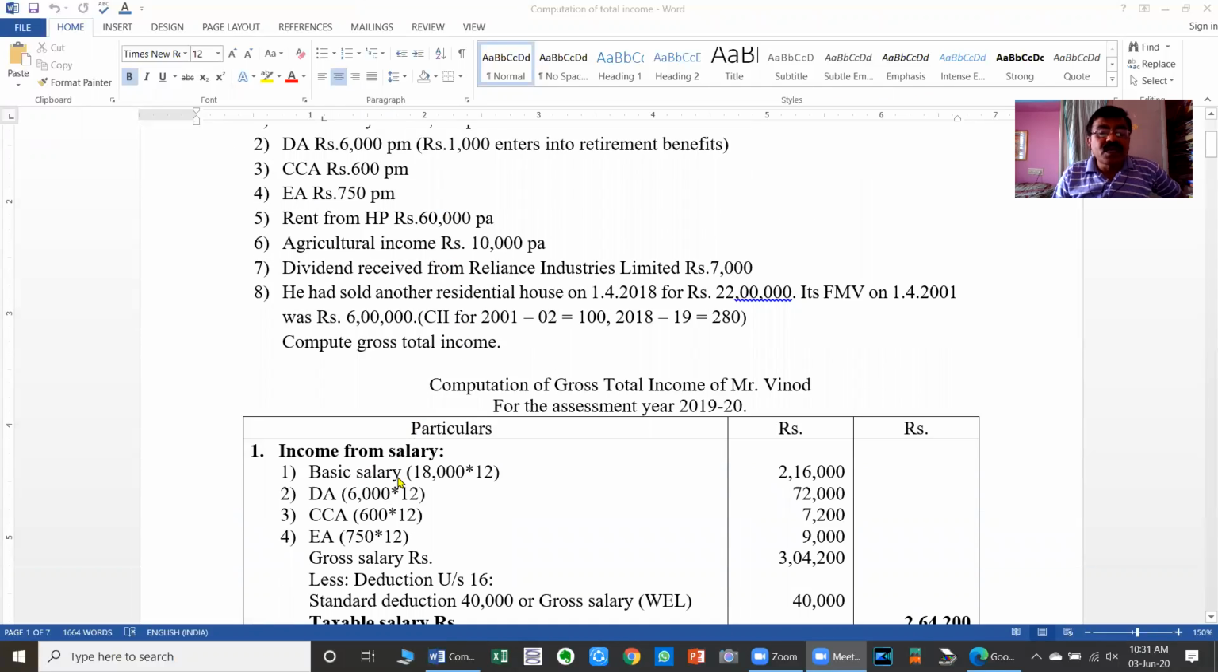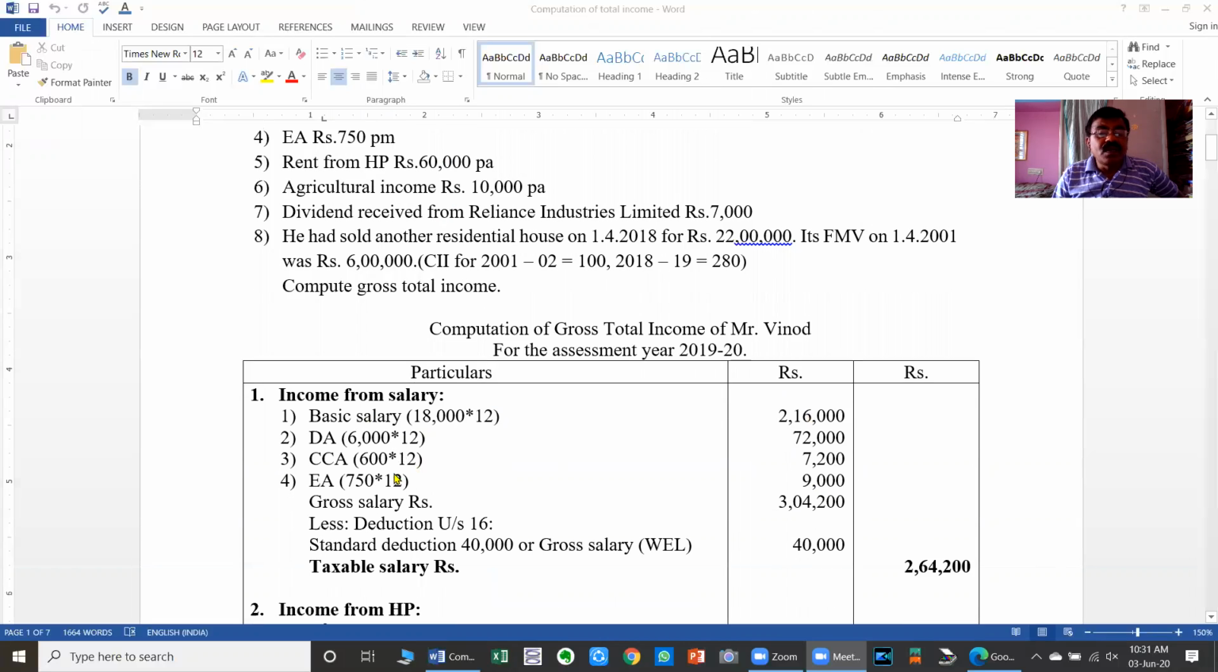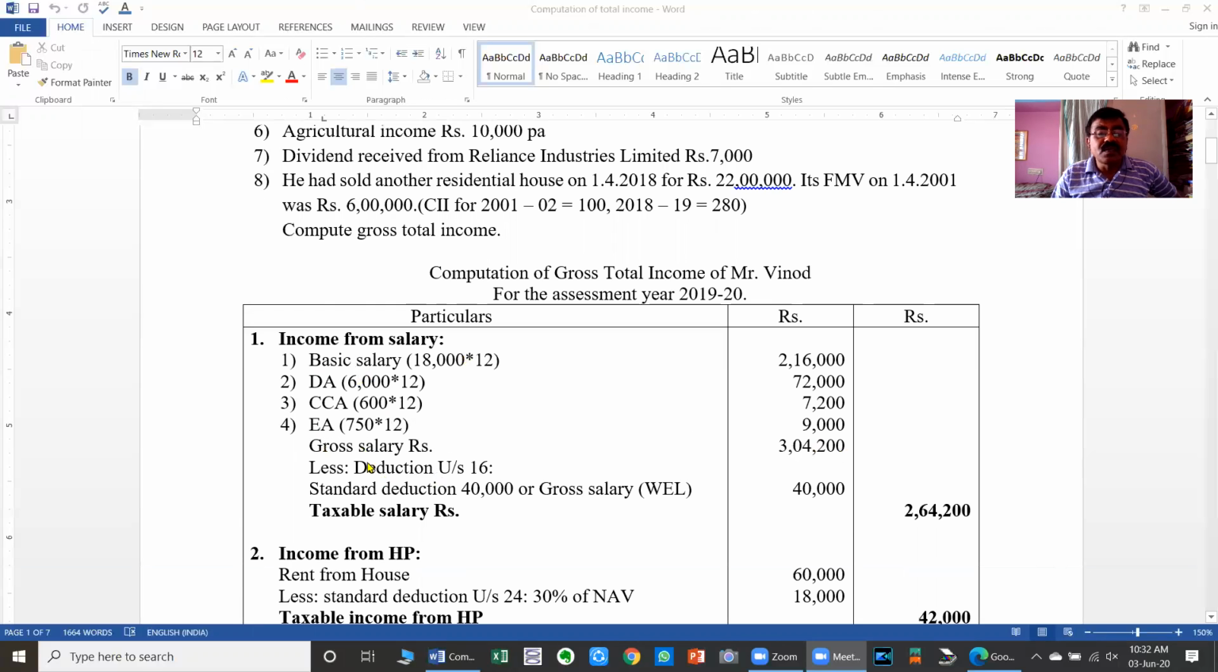Basic salary per month is given as 18,000. So per month it is 18,000, per annum it becomes 2,16,000. And DA 6,000 per month, it is 72,000. CCA 600 per month, 7,200. EA 750 per month, 9,000. EA is to be included in the gross salary. Later on, if provisions allow, you have to give deduction under section 16(ii), that is only to government employees. So taking all the 4 contents in total, that is 3,04,200, becomes the gross salary here.